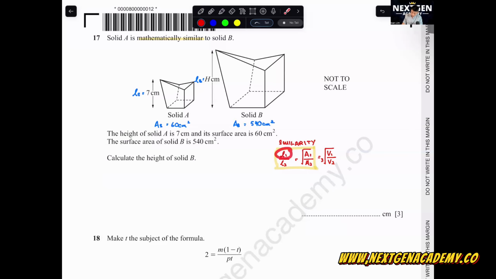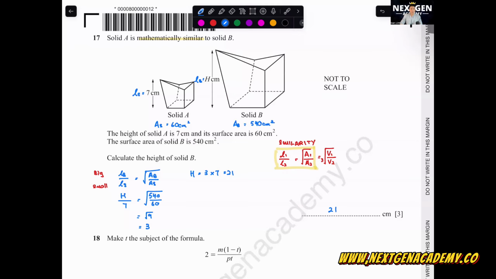I'm going to put the unknown at the top left, which is this length B. So we're going to write as big over small. Length big over length small equals to square root of area big over area small. What's length big? H, given to us. Length small is 7. Area big is 540 over 60, then square root. 540 over 60 will be 9. So square root 9 equals 3. So H over 7 equals 3. H will be equals to 3 times 7, 21.